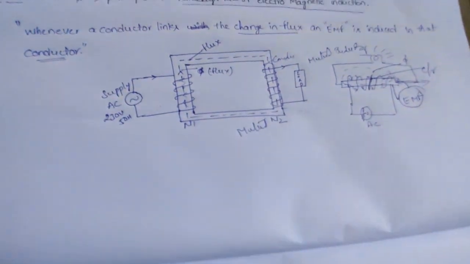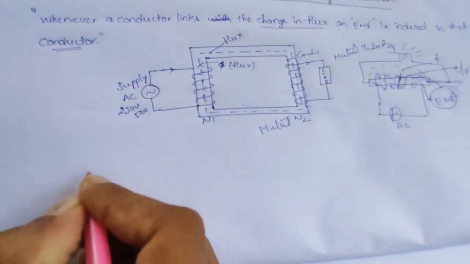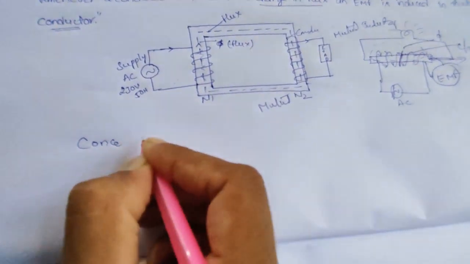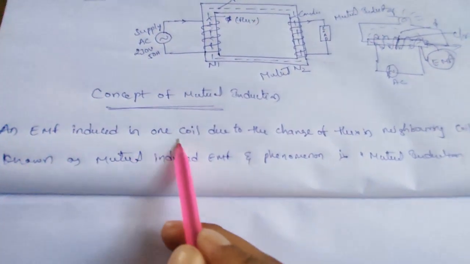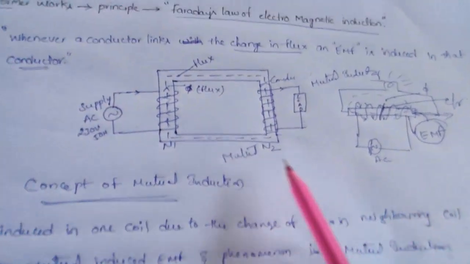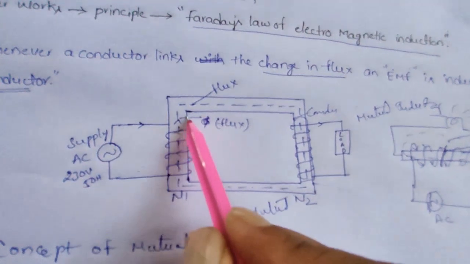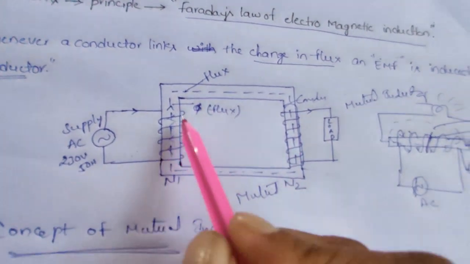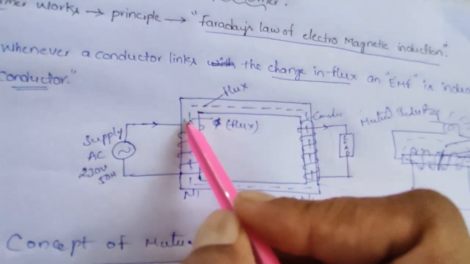Let's come to the detailed explanation of the concept of mutual induction. What is the concept of mutual induction? The definition says an EMF induced in one coil due to change of flux in a neighboring coil. Here we see an EMF induced in this coil, due to the change of flux in the neighboring coil.